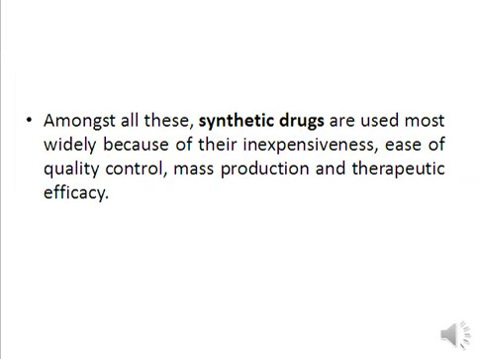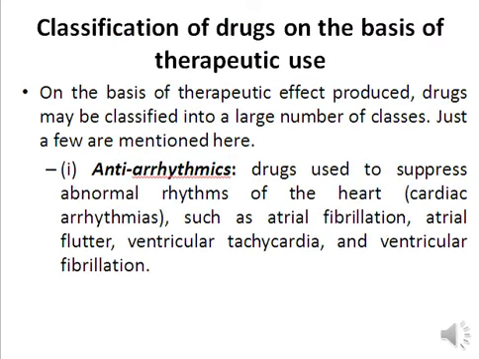So among all of these drugs that are obtained from different sources, the synthetic drugs are most widely used because they are inexpensive. They can be easily prepared on a bulk level, the quality control for these drugs is very easy, and their therapeutic efficacy can be easily modified and improved. Now we have classification on the basis of therapeutic use, right? On the basis of therapeutic use, the drugs can be classified into a large number of classes. So we have just summarized a few of them here.